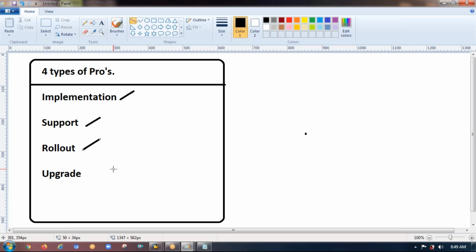Next, rollout. What do you mean by rollout, sir? Yes. Let's say that particular Reliance company is established in India. Now the same Reliance, my client, wants to start its company in Japan.